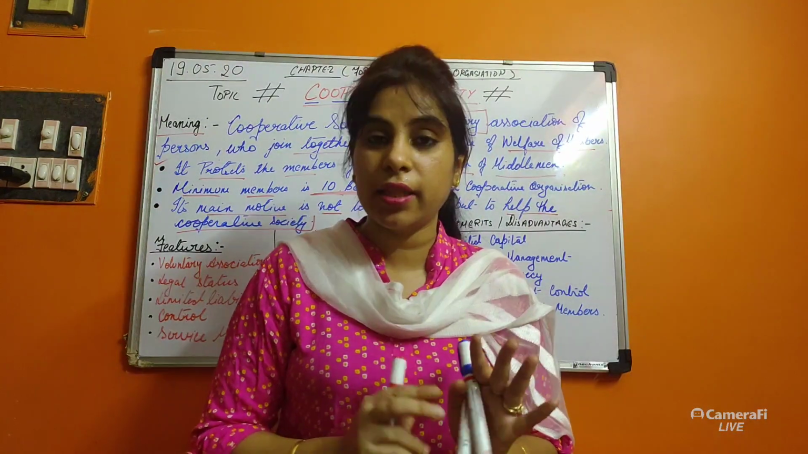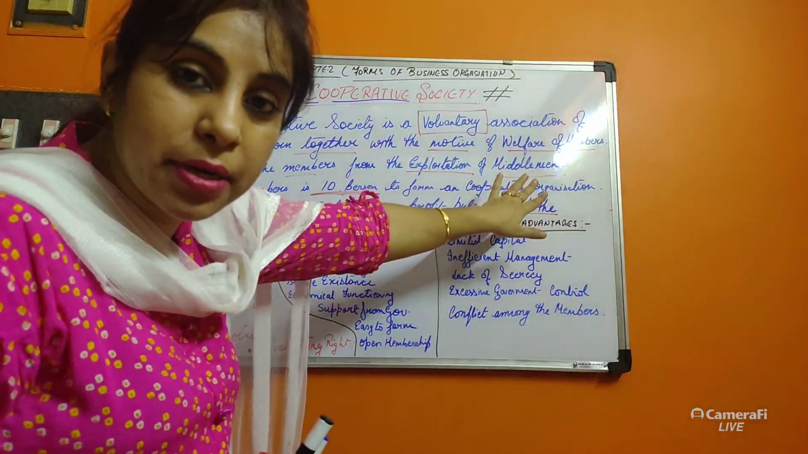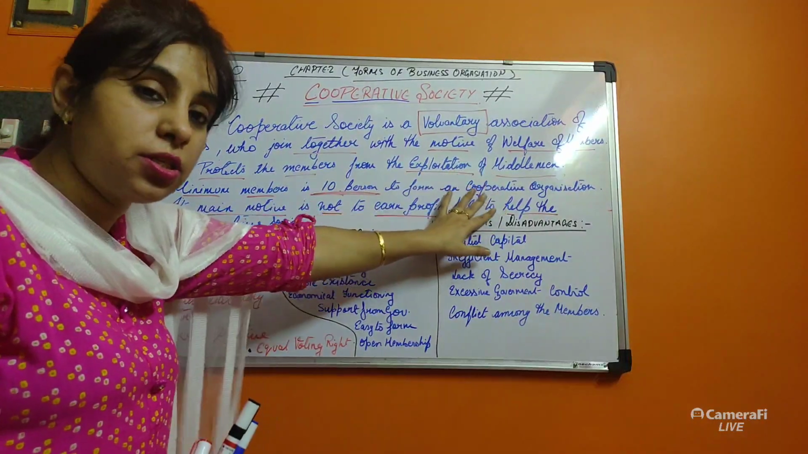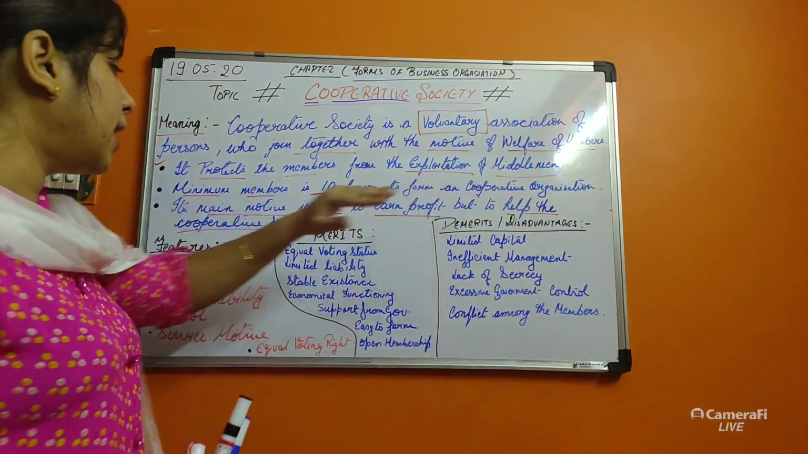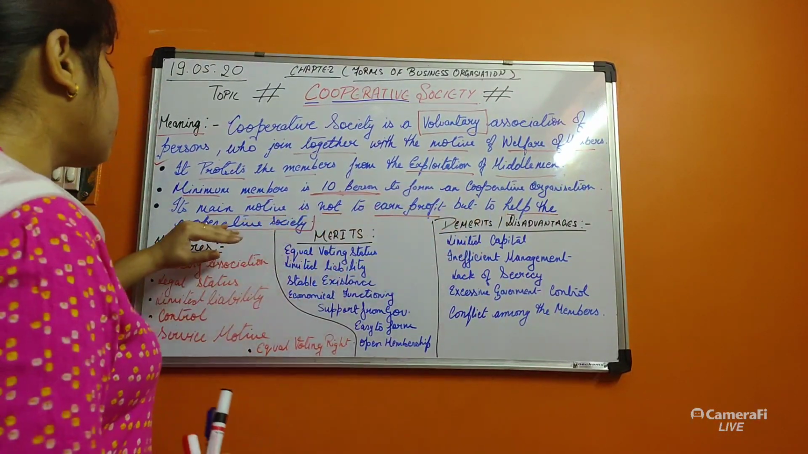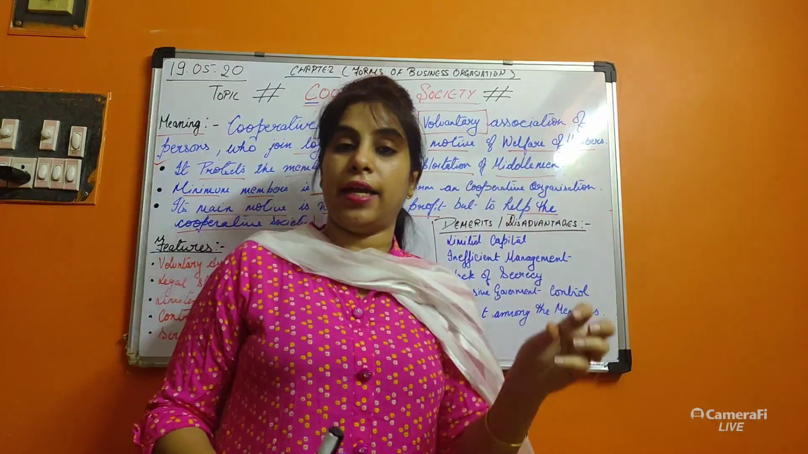Understood? What are the three things? What is the main motive? The welfare of the members. How will they provide welfare? To protect the members from exploitation by middlemen, and its main motive is not to earn profit but to help the cooperative society. This is the meaning of the cooperative society.